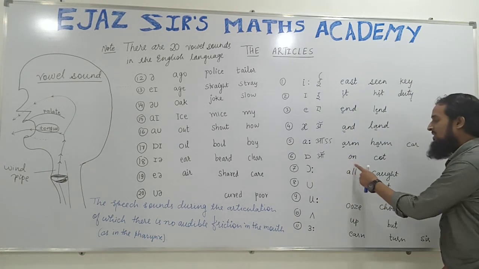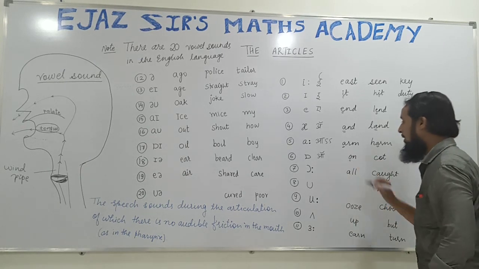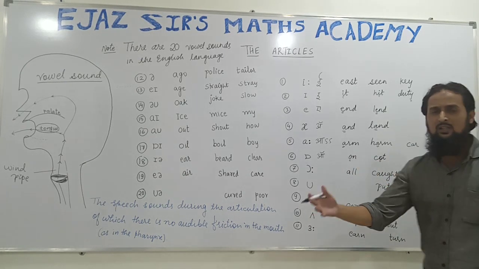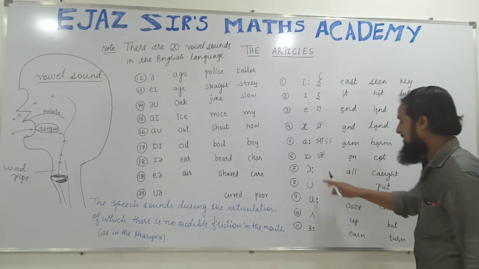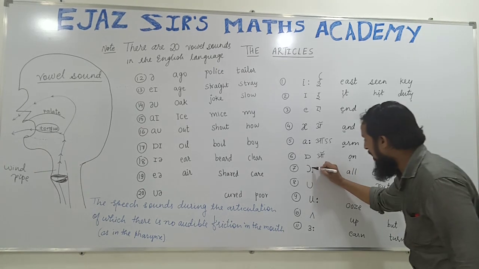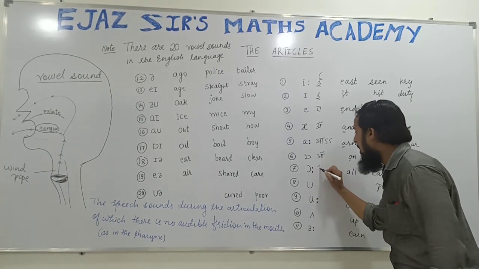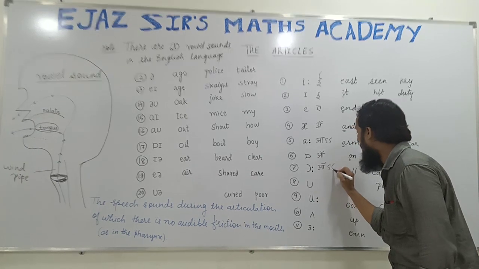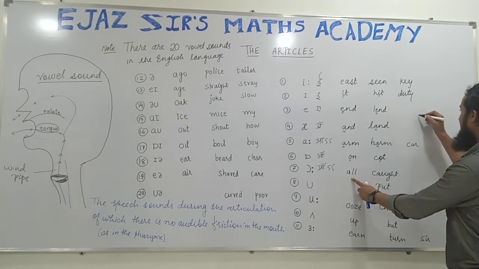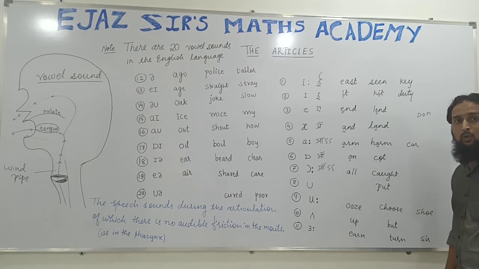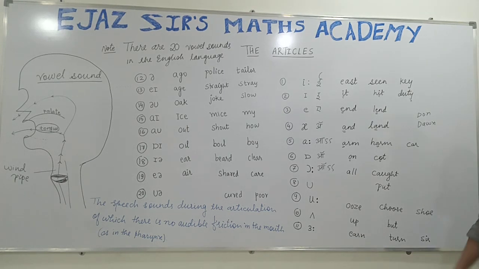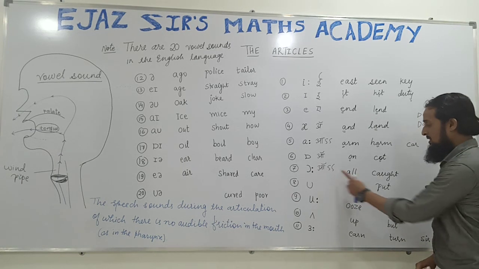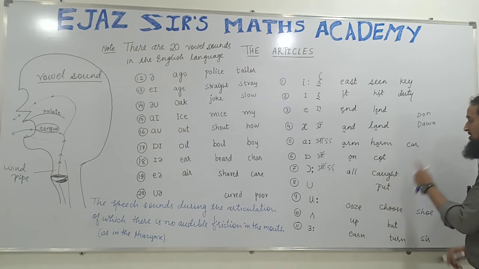This is O. O is used in on, cot. A cot is a bed having 4 legs. This is O with 2 dots, with 2 landmarks. This is O, longer sound, O, as in all. See, D-O-N is dawn, and D-A-W-N, early morning is called dawn. So this is longer O, all, cot.